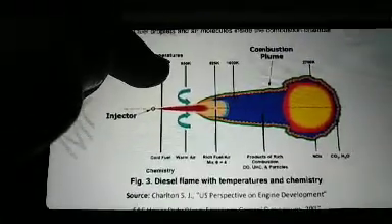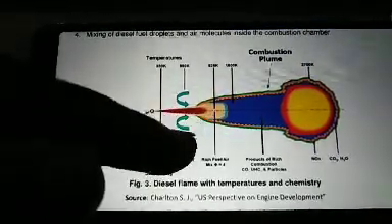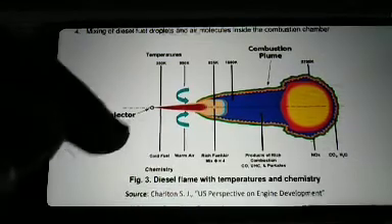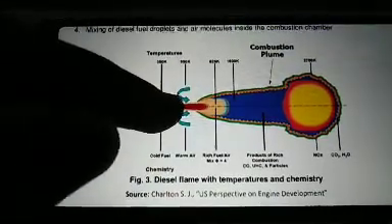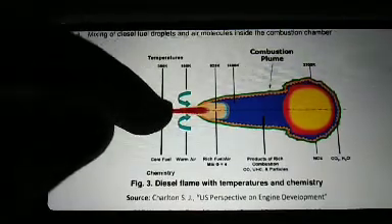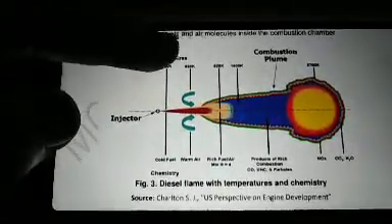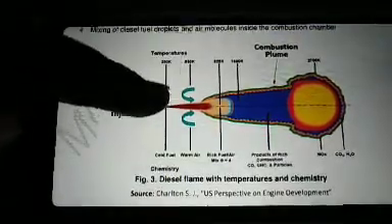Now the diesel flame with temperature chemistry. This is the diesel flame which is created after the injection or during combustion. This is the injector. The temperature at the start is 350 Kelvin, and at the end it reaches about 2700 Kelvin.